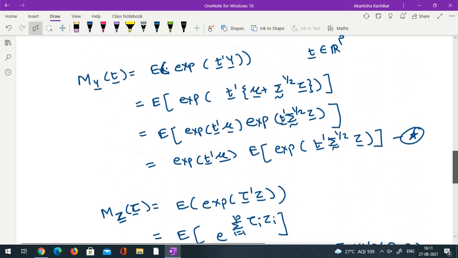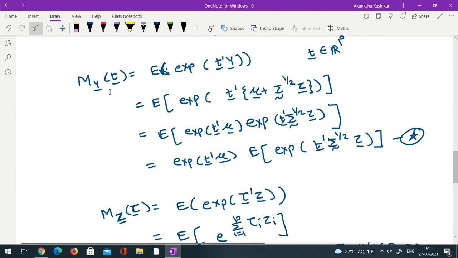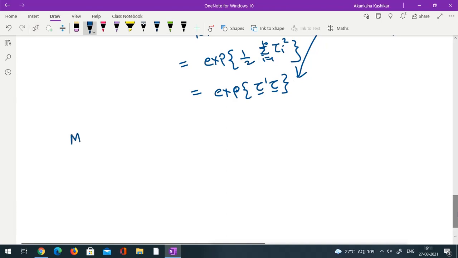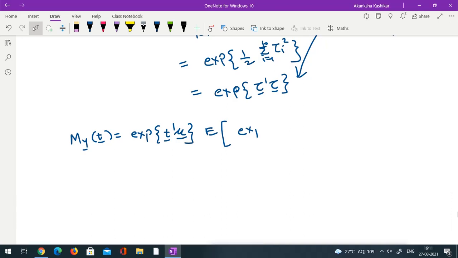Now we have to talk about the MGF of, in general, any p-variate normal vector. So, continuing with the star equation, the MGF of y was e raised to t prime mu, which is anyway sitting outside, and I have expectation of e raised to t prime sigma raised to half z.